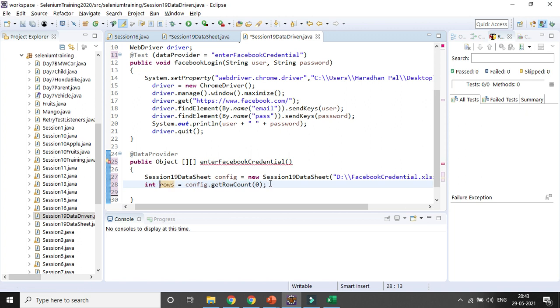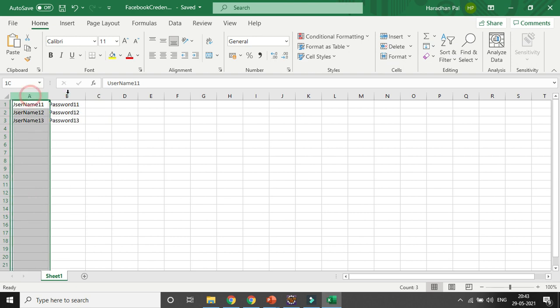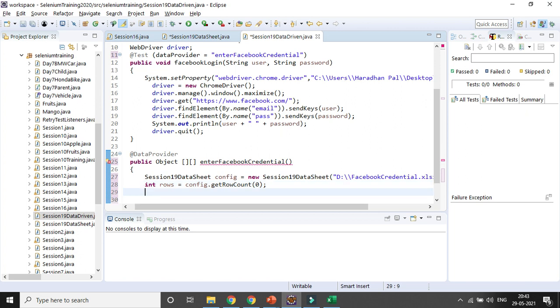Then I need to iterate all the values here. So I will create a for loop with an integer, anything you can give, I, j, any value. Suppose I equal to 0, it will start from 0 and go till I less than rows, so that it starts from 0 and goes till rows minus 1, because everything starts from 0 here instead of 1, and I plus plus.